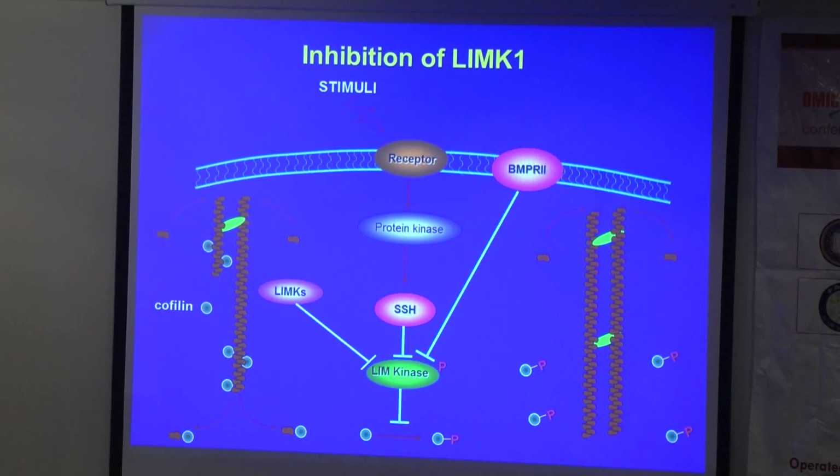Another negative regulator we identified is a phosphatase known as slingshot phosphatase, which also binds to LIM kinase and dephosphorylates it. The third one is LIM kinase short, which acts as a dominant negative. When LIM kinase short binds to LIM kinase, it changes the stability of the molecule. When LIM kinase is dimerized, its half-life is greatly changed from 20 hours to 4 hours.